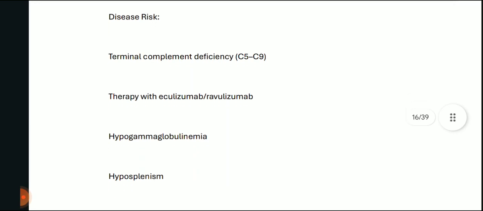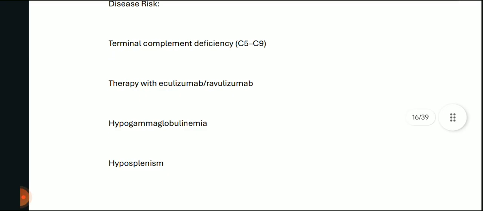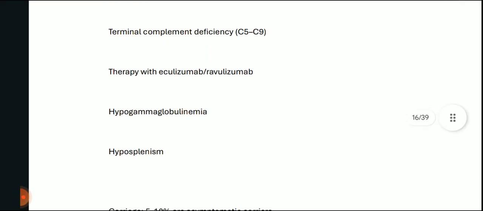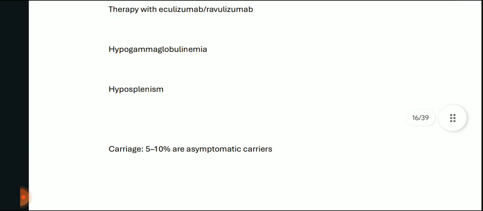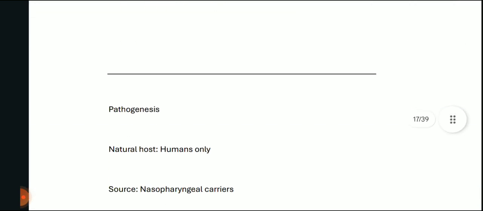Also, some comorbid conditions or other diseases can be there, like terminal complement deficiency C5 to C9, therapy with eculizumab and ravulizumab, or hypogammaglobulinemia or hyposplenism. All these, and 5 to 10% of the cases are asymptomatic carriers as well.